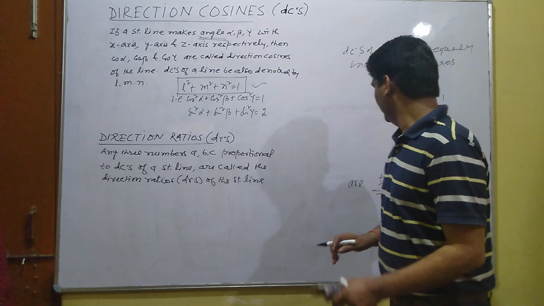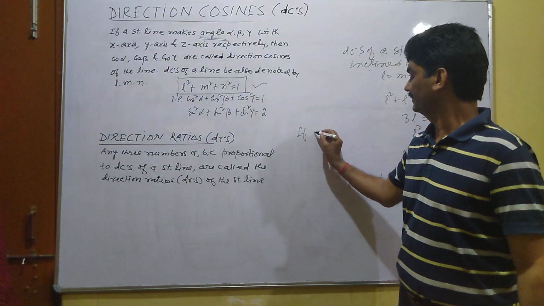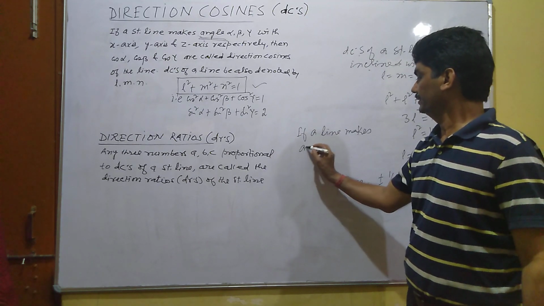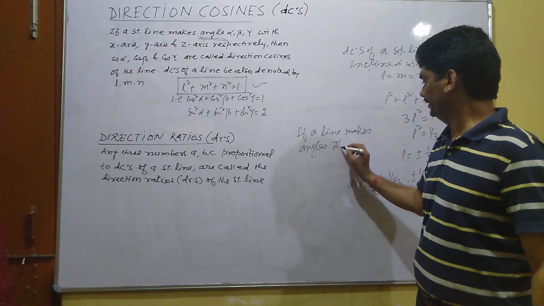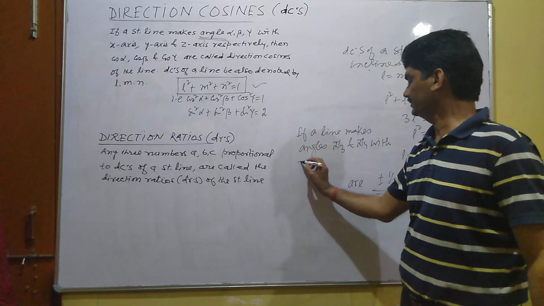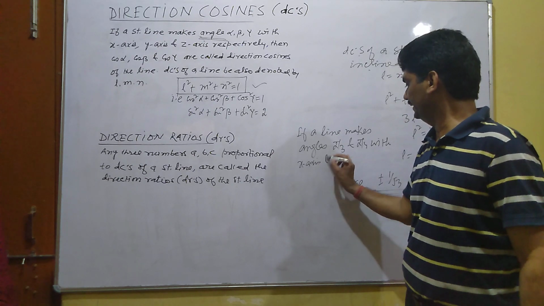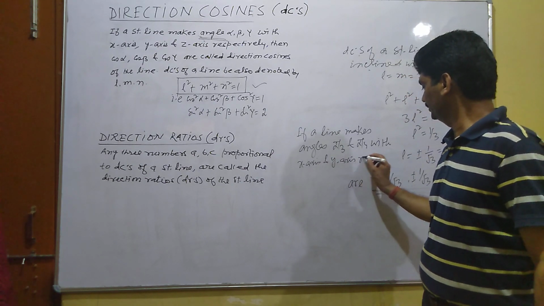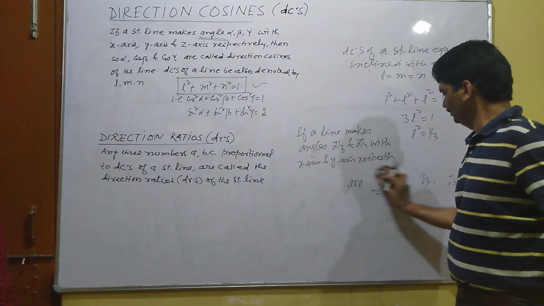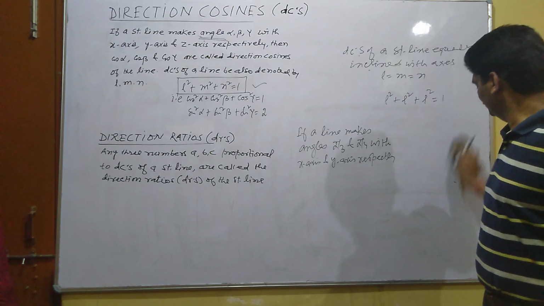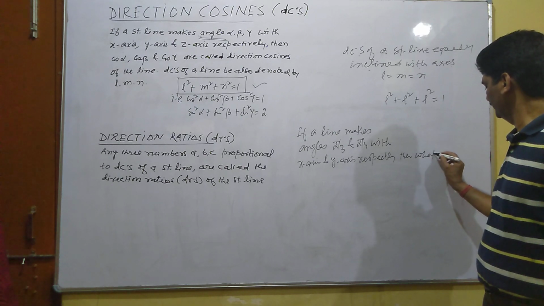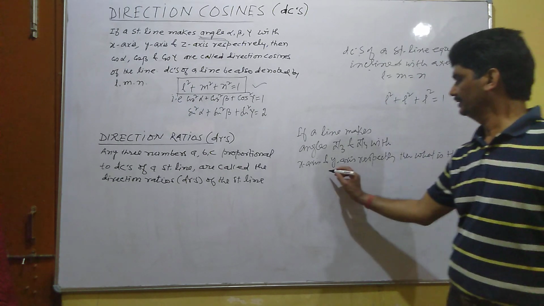For example, if a line makes angles pi by 3 and pi by 4 with the x-axis and y-axis respectively, then what is the inclination with the z-axis?